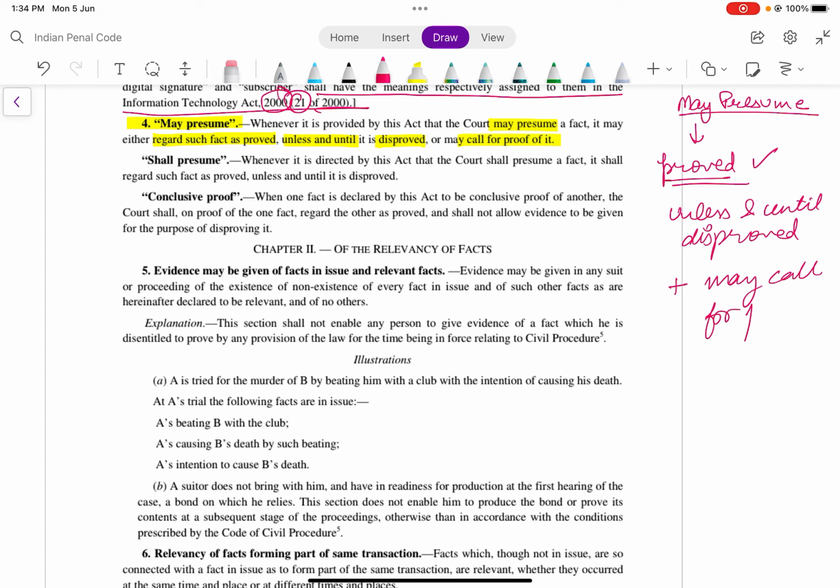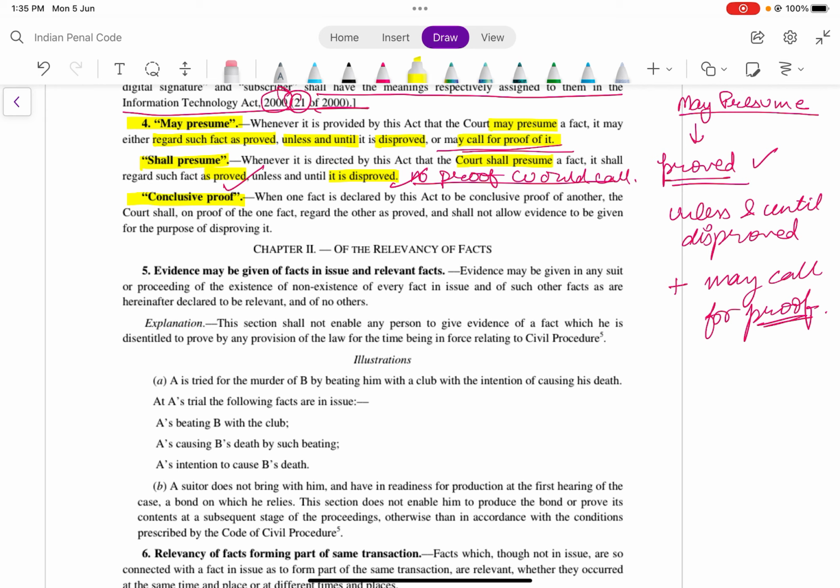for proof, and only then will it be disproved, when the court calls for proof. Okay. Shall presume: whenever it is directed by the act that the court shall presume a fact, it shall regard it as proved unless and until it is disproved. Here no proof is necessary, meaning no proof would be called. Here proof will not be called for, and you will consider it proved until and unless disproved.